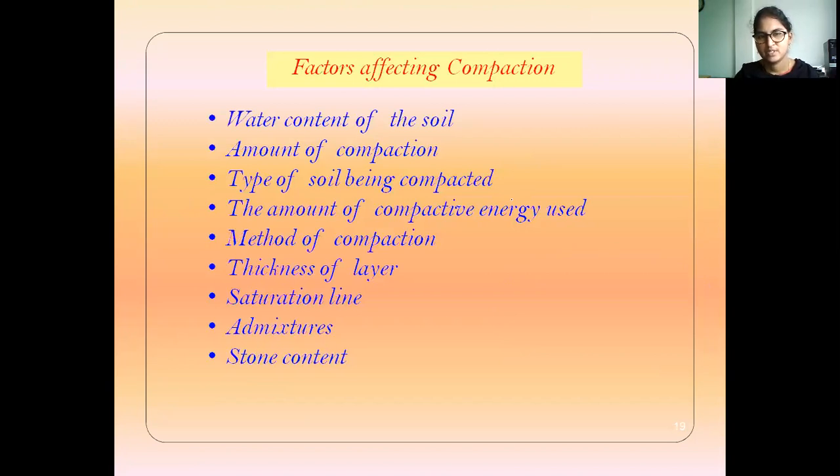The different factors are water content of the soil, amount of compaction, type of soil, bearing capacity, amount of compactive energy used, method of compaction, thickness of layer, saturation line, admixture, and stone content. Now let us discuss them one by one.